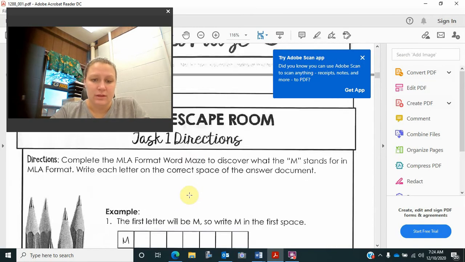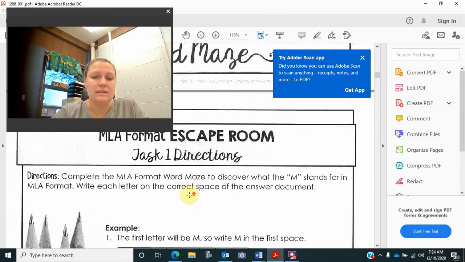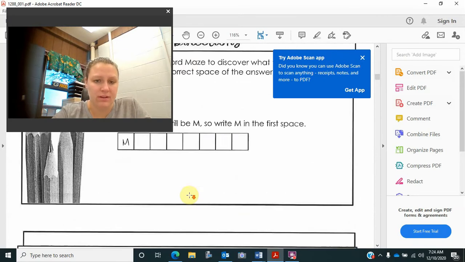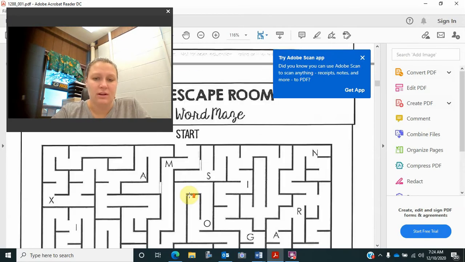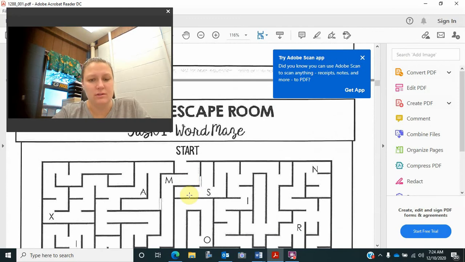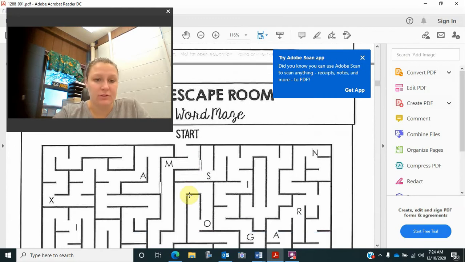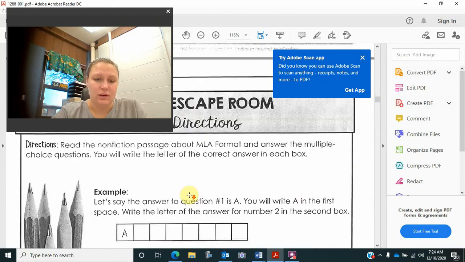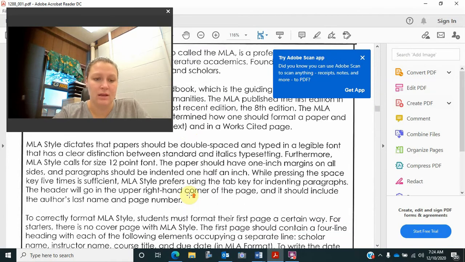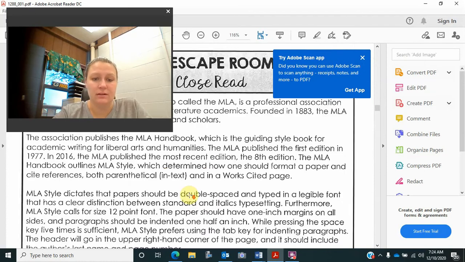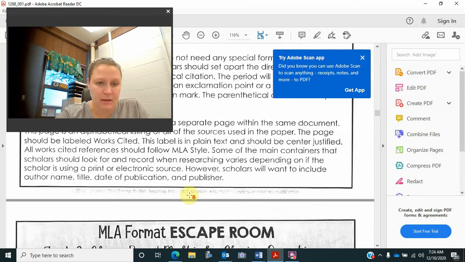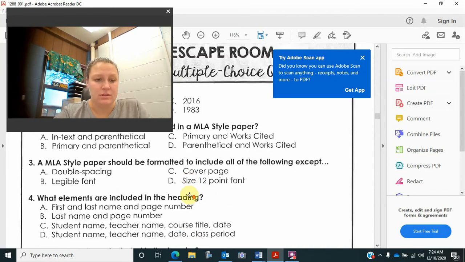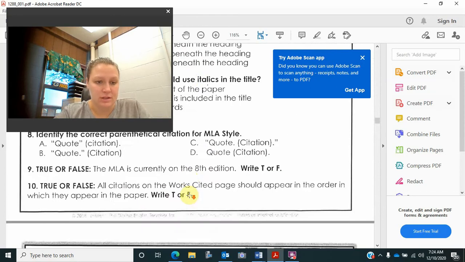Then, as you go through this document, you'll need to complete tasks 1, 2, 3, 4, and 5. The other things you'll have to turn in are the word maze, which if you're writing it out on paper, I don't expect you to draw out this maze, so just write the answer, that's fine. However, for task 2 and on, for task 2 you have to read this whole thing about MLA, it's only a page, and then answer the questions. You will turn in the answers to your questions.